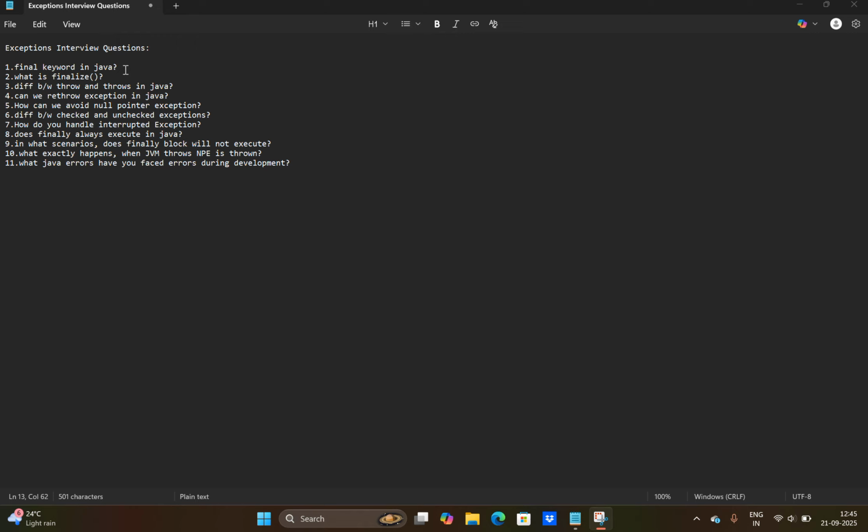To handle it, rethrow the exception, restore the interrupt status, or terminate the operation. Then only can we use the InterruptedException properly.